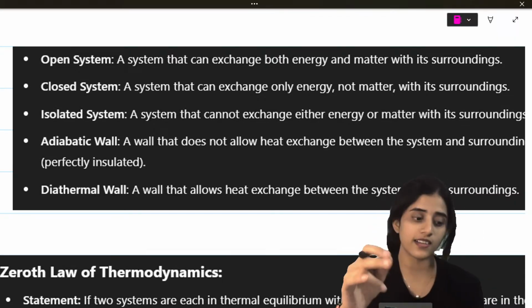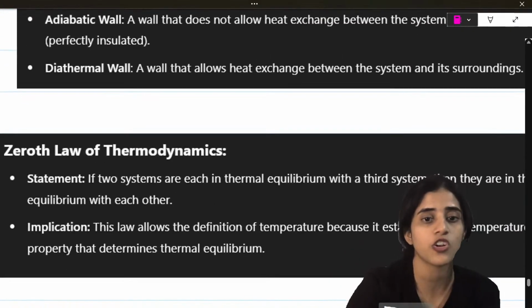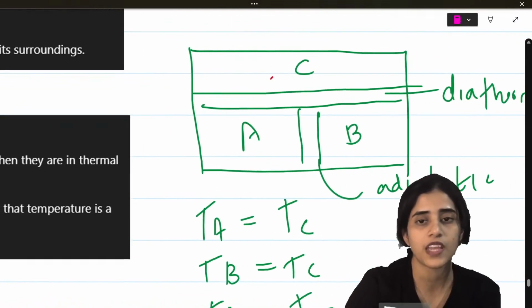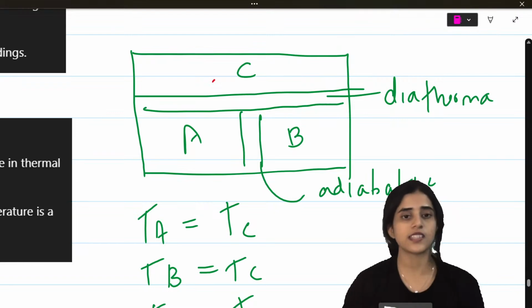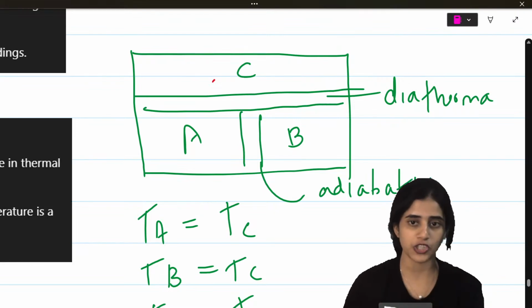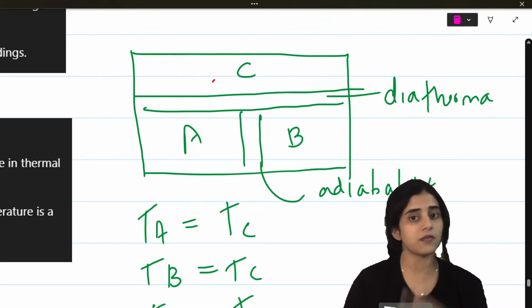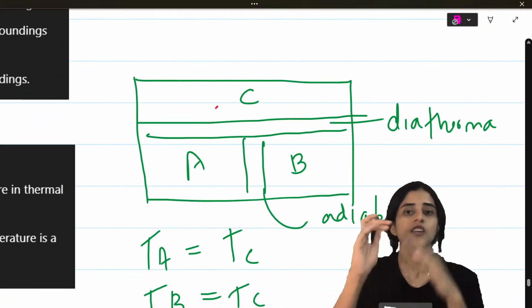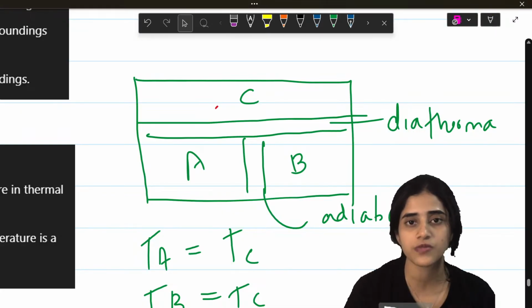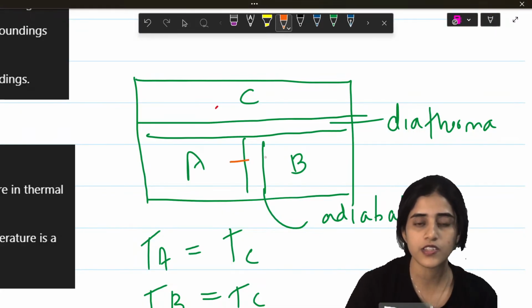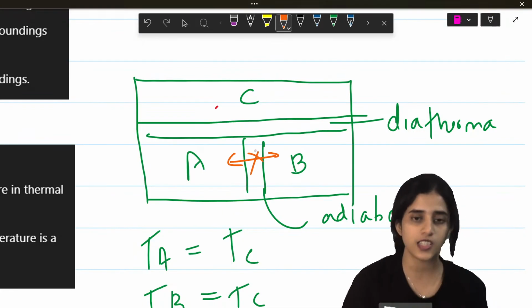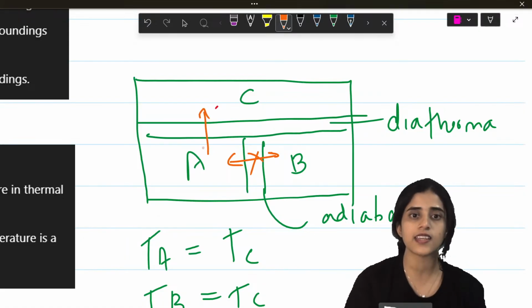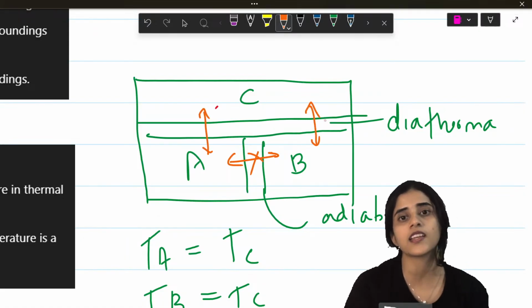Okay, this you will use when we learn the zeroth law. So what does the zeroth law state? If I have three systems, A, B and C, all of them will have the same temperature. Between A and B there is an adiabatic wall, which does not allow heat exchange. So there is no heat exchange here. But A and C can exchange heat, B and C can exchange heat.